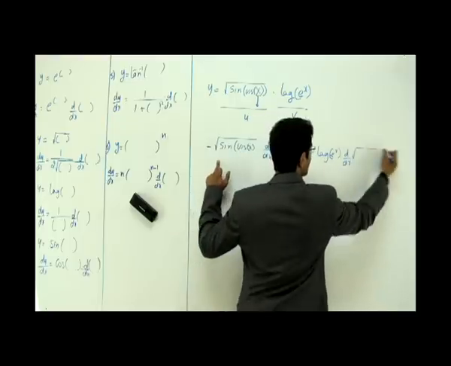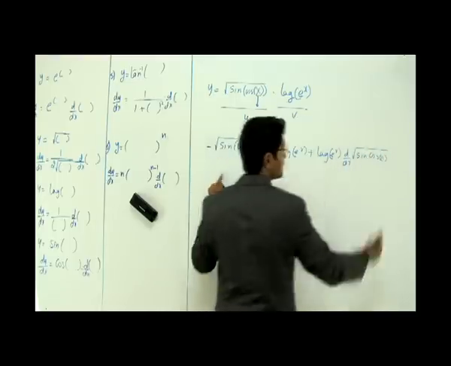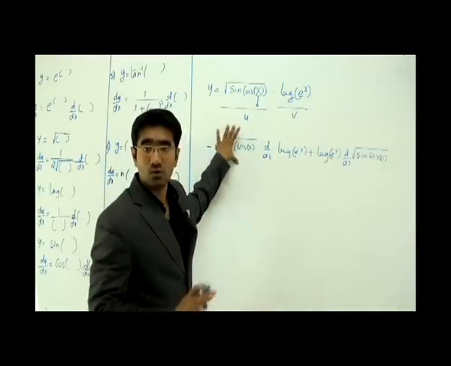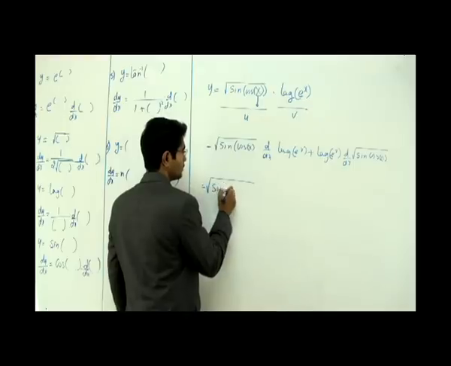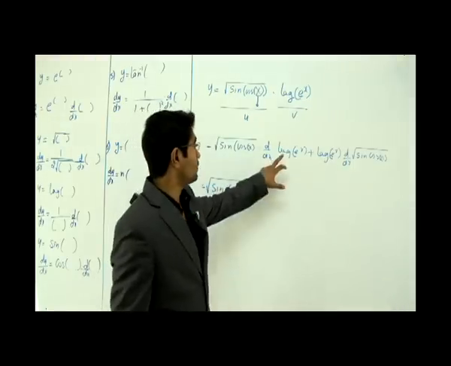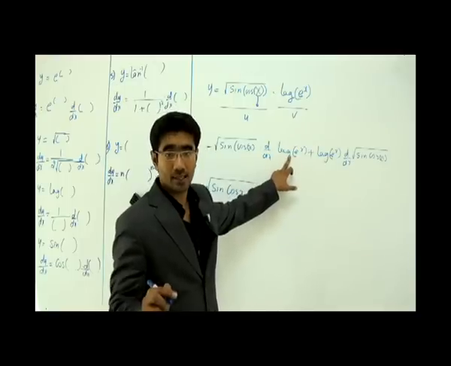Differentiation of root of sine of cos of x. Okay, there's only one x here. Now in this case, I don't have any differentiation sign here, so I would not differentiate this. I write it just like that, that is sine of cos of x. Now here is the differentiation sign. Now again I have log of e power x. It is not only log x. Don't write this as 1 by x.